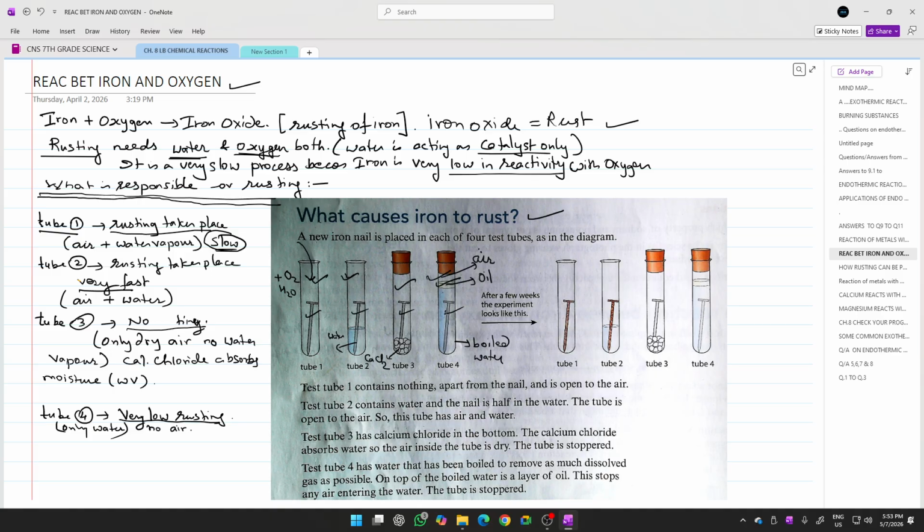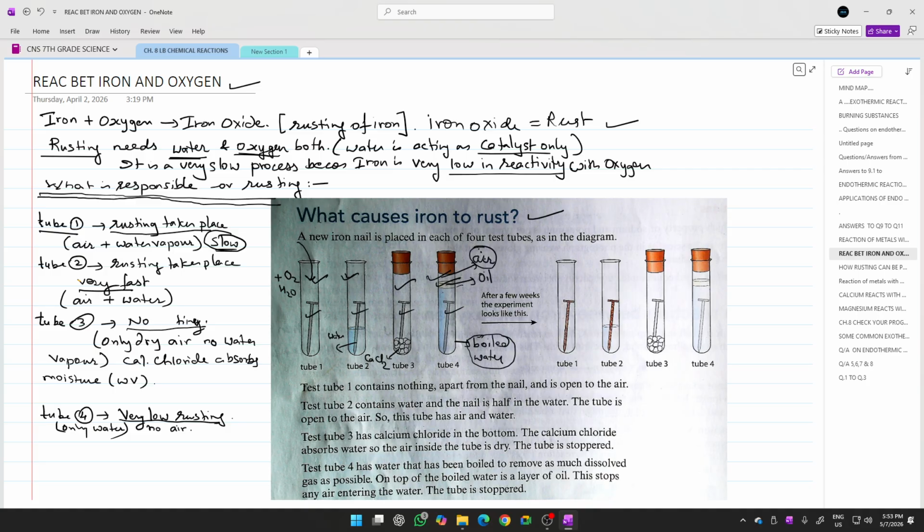In this test tube, the nail is kept in boiled water. Now when the water is boiled, most of the oxygen is removed from this water, and over the boiled water there is an oil layer. The oil will prevent the oxygen from the air which is trapped between the oil and the stopper. Above the oil there is also some space in which there is some trapped air.